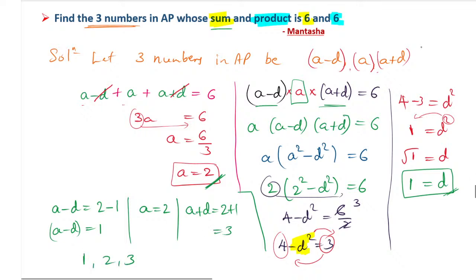So when you add these three numbers in AP, you will get 6 as the sum, and when you multiply also you will get 6. So this is your answer. This question was given by Mantasha, and these are our three numbers. When you multiply or add, it will remain 6 as the answer. Clear?